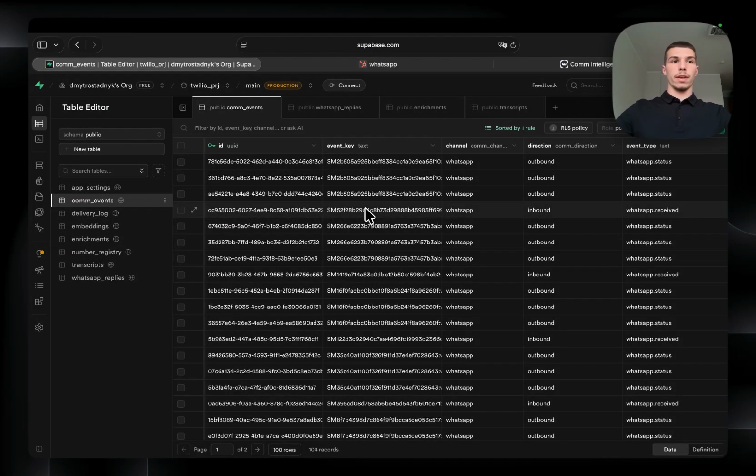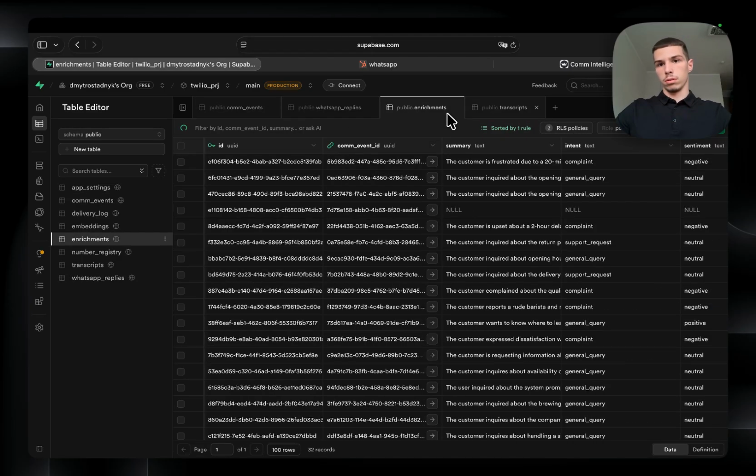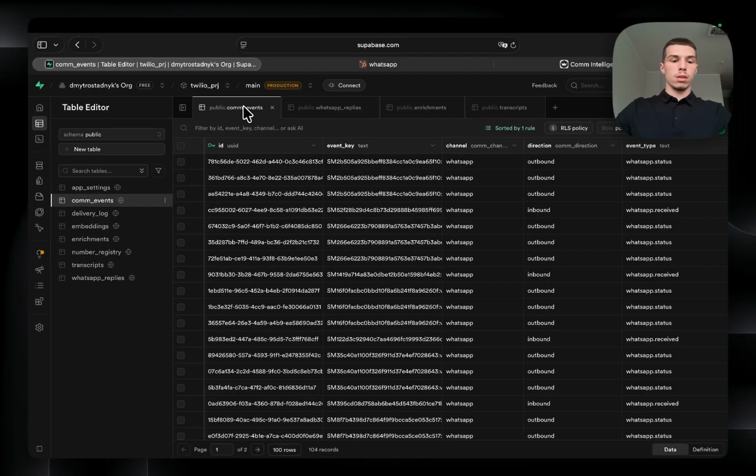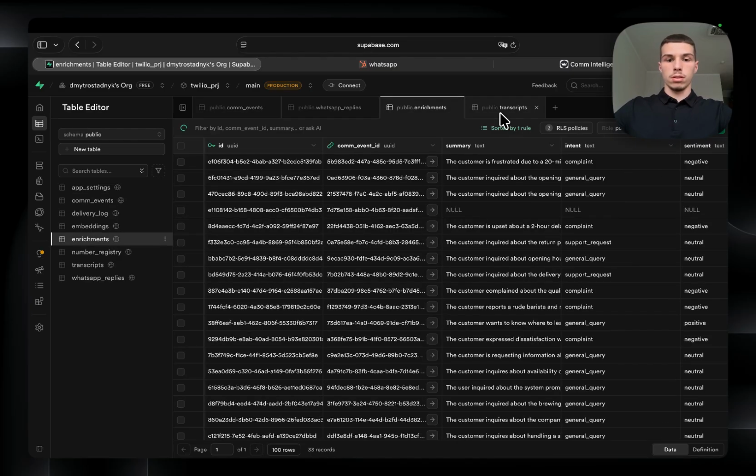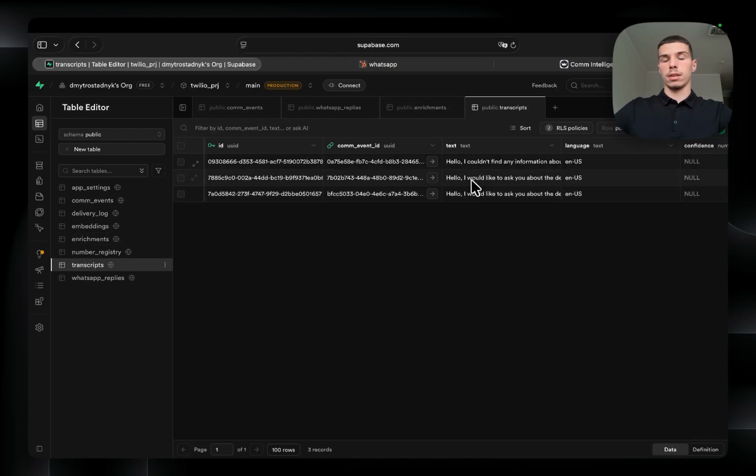And here we've got the Supabase. Quick word on RLS, it's enabled on every table. So the backend uses the service role key, which bypasses RLS by design. Also, in enrichments and transcripts, I've added restrictive policies that prevent orphaned records from being read.